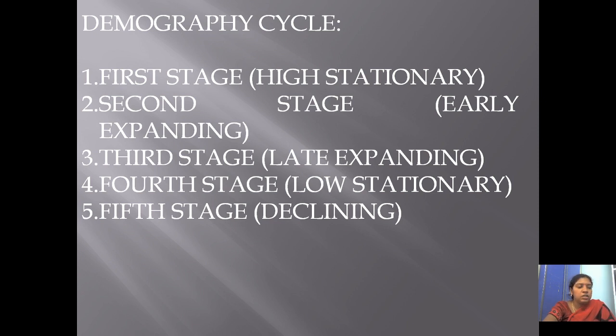In the fourth stage, birth rates and death rates will be decreasing to the same level. So that is the low stationary stage. In the fifth stage, or declining stage, birth rates will decrease further and death rates will be lowering. So that is the declining stage. This is about the demographic cycle.